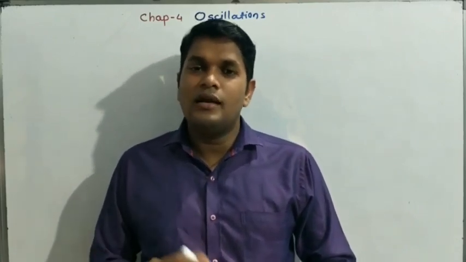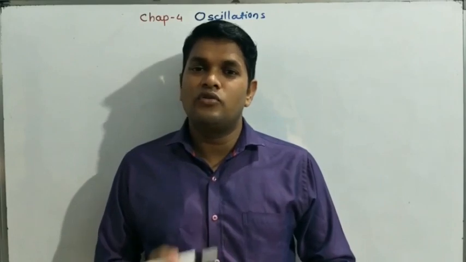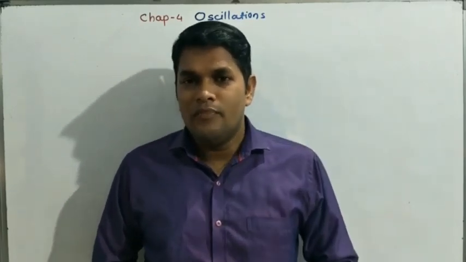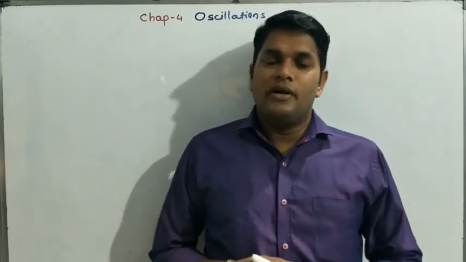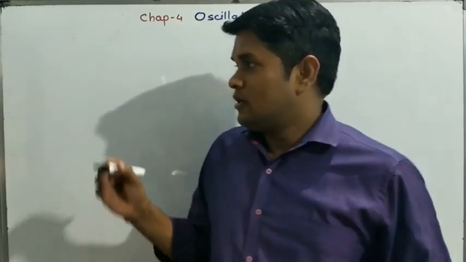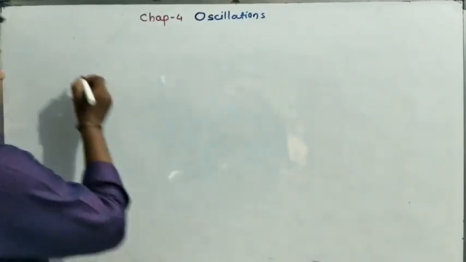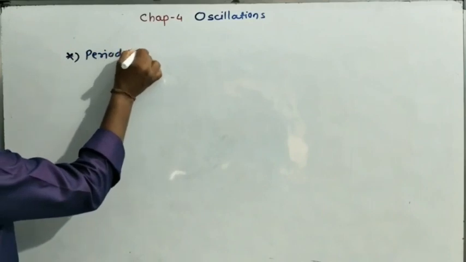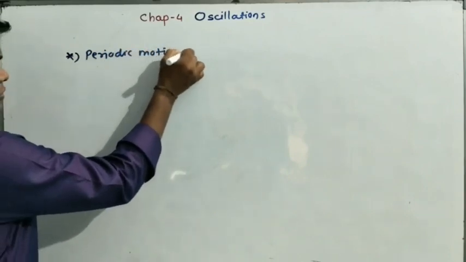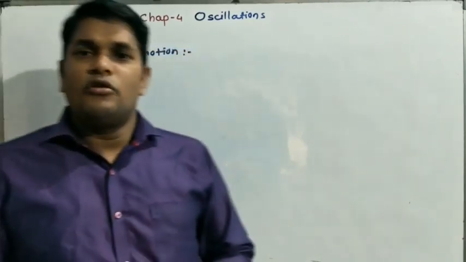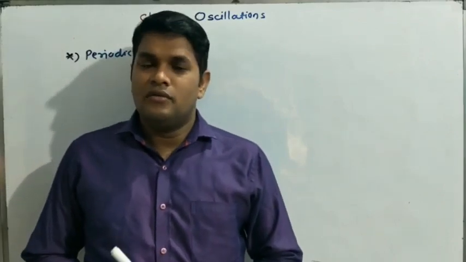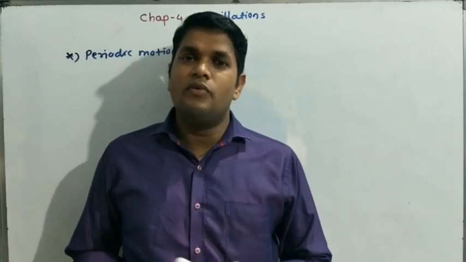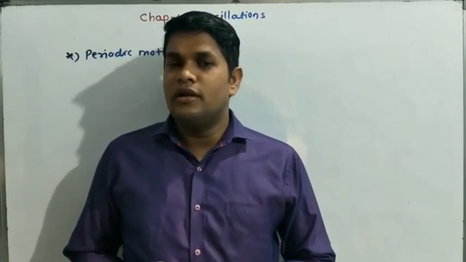Now we have to study another type of motion, that is called oscillatory or vibratory motion, or it is also called oscillation. Before studying oscillatory or vibratory motion, we have to study one concept, that is called periodic motion. Then what is periodic motion? This motion was already studied in the first chapter. The motion which repeats itself in equal intervals of time is called periodic motion.